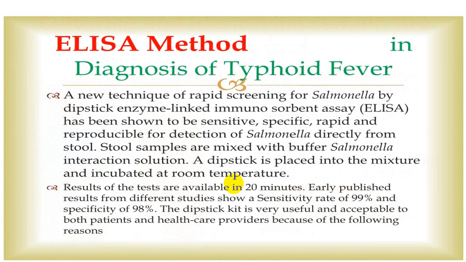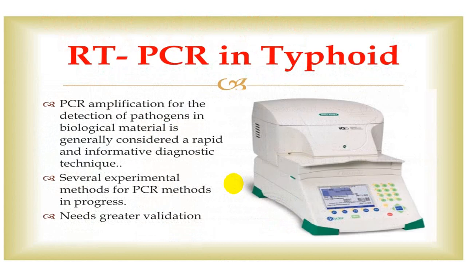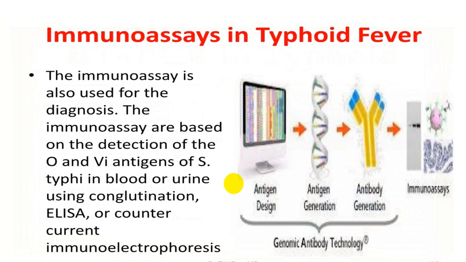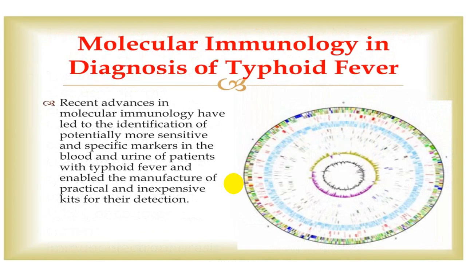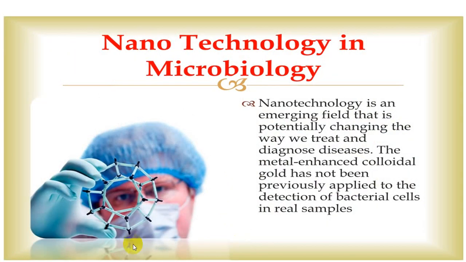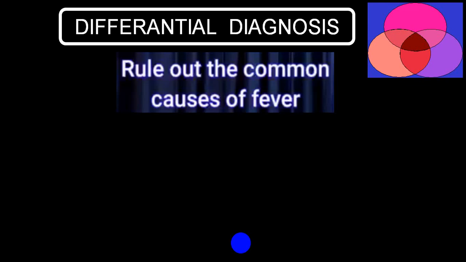The ELISA method is another method of detecting the antigens of Salmonella typhi. RT-PCR can also be utilized for detecting an antigen of Salmonella typhi. Immunoassay can be done by the ELISA technique or by immunoelectrophoresis. Then there is also another technology: molecular immunology can also be done, but this is in a sophisticated laboratory. Nanotechnology is another which can be utilized, and this is also available in selective pathological laboratories.